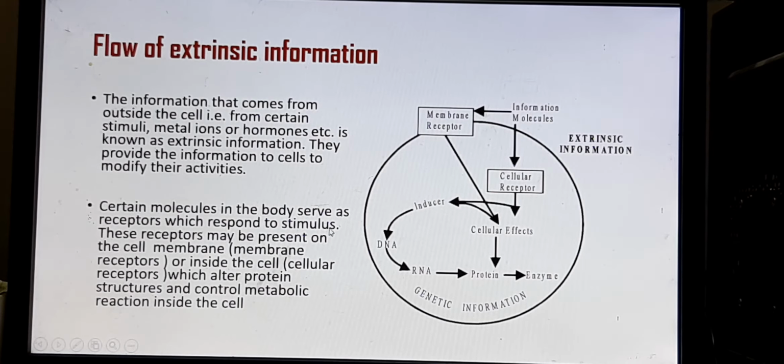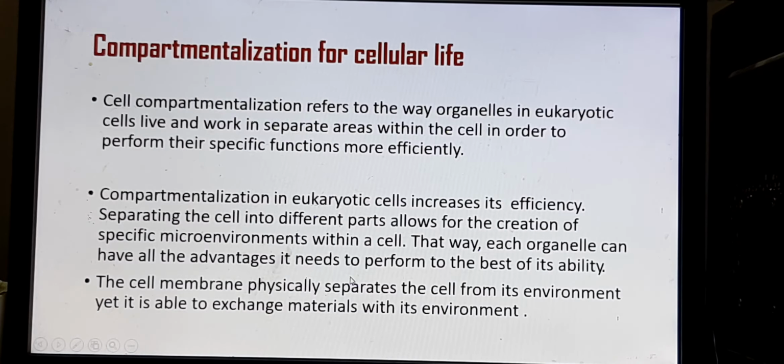There are certain molecules in the body which serve as receptors. You can see here on the membrane some receptors are there, or even inside the cell there may be some cellular receptors. When the molecules bring some information, these receptors gather the information and then produce some cellular effects inside the cell. Cellular receptors take information and then they will control, or induce, the production of any protein which is needed to produce that cellular effect. These all we will study in detail. So this is just an overview of what you are going to study.